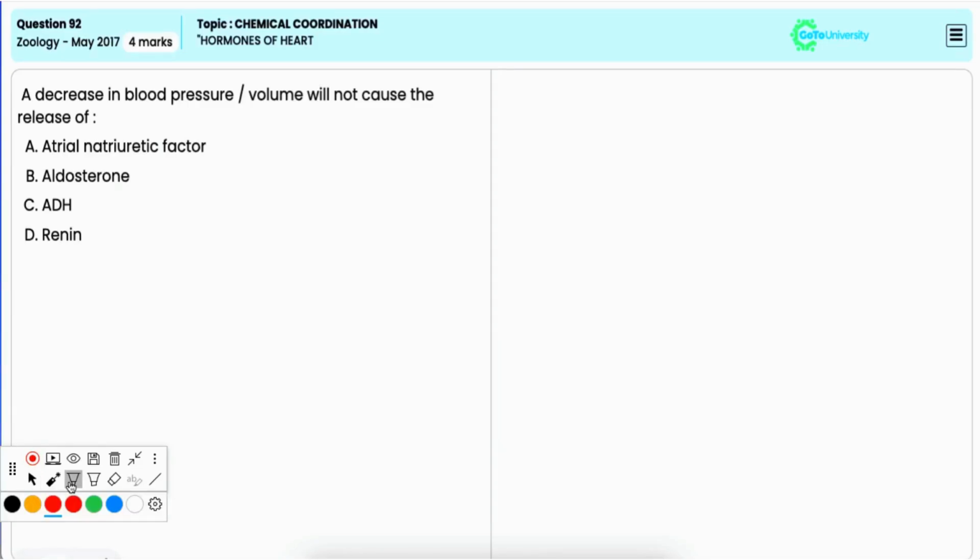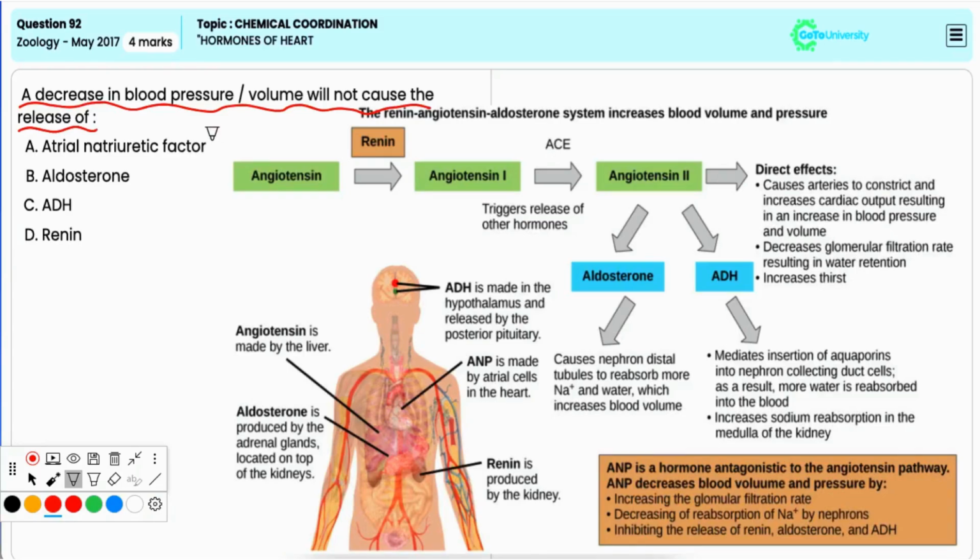In this question, you have to identify the compound or the hormone which is not released when there is a decrease in blood pressure or volume. Option A, atrial natriuretic factor.